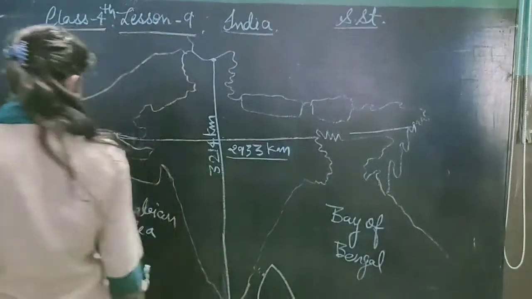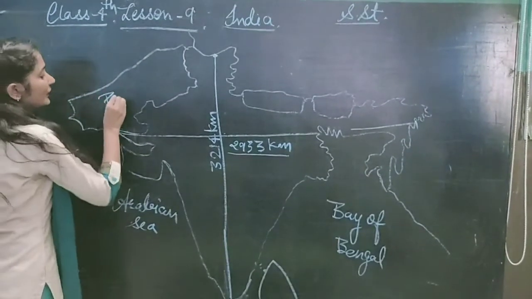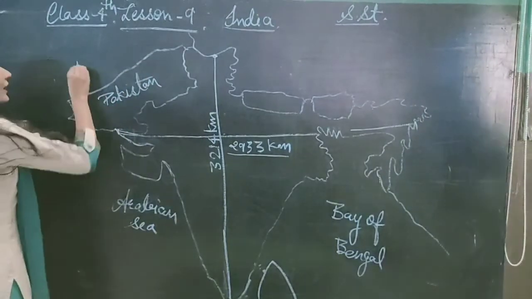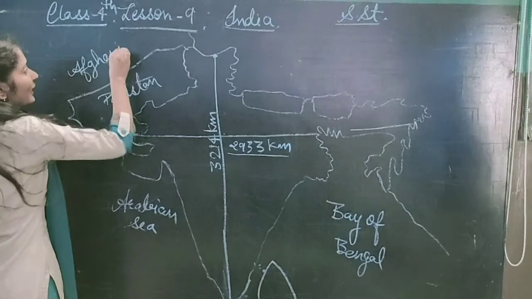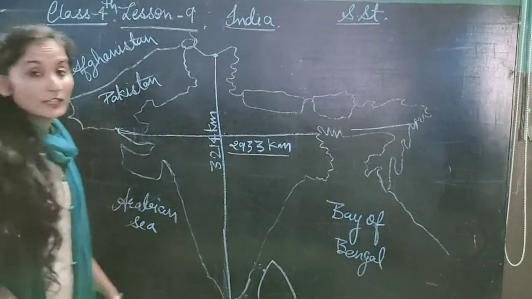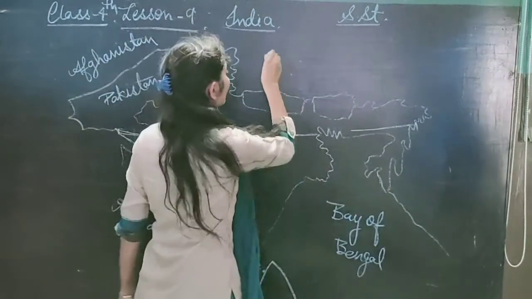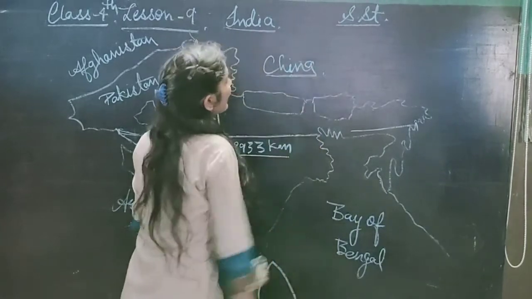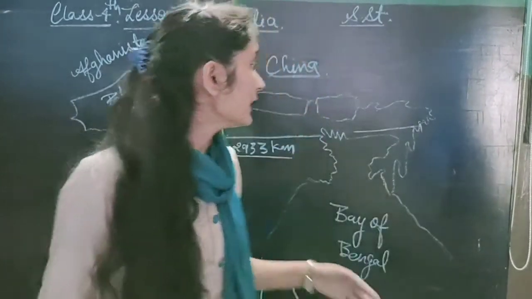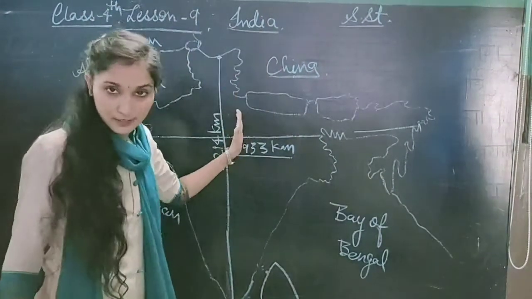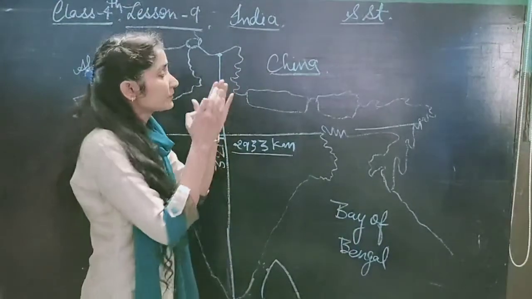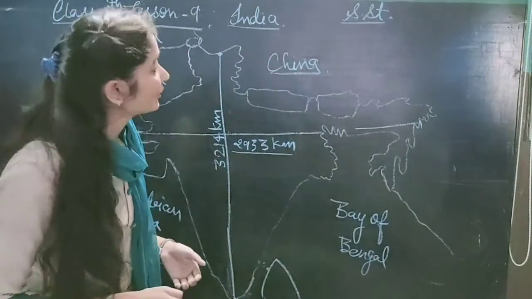So let's start. The first neighboring country on the west side is Pakistan. Understood? The next is Afghanistan. It shares only a small boundary, but Afghanistan is also a neighbor. Then in the north side, it's China. And you know, China and India share one boundary and one Himalaya range. That means one range, the Himalaya, makes a natural boundary between India and China. That means in the north side, one Himalaya range is there. It separates India from the rest of the Asia continent. Understood? In the north side.